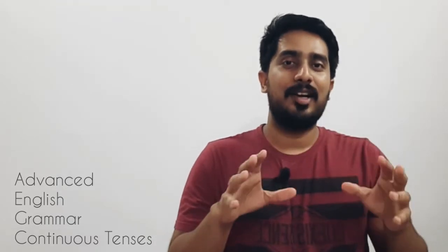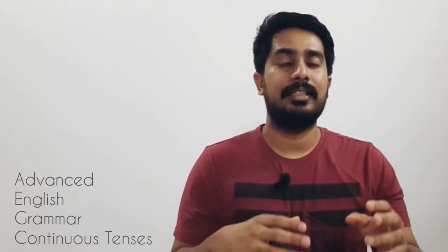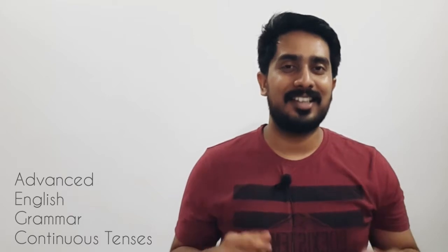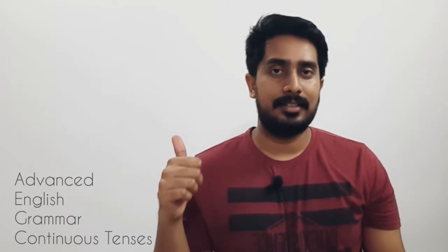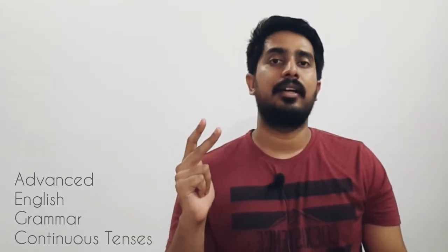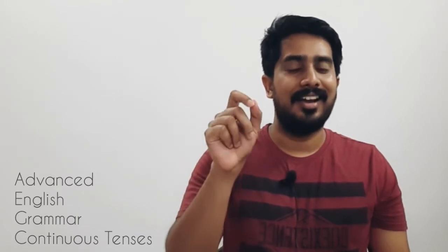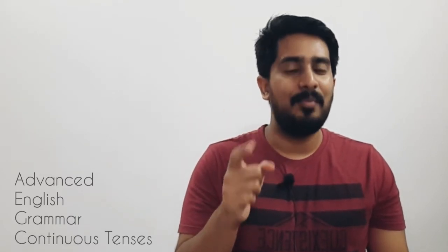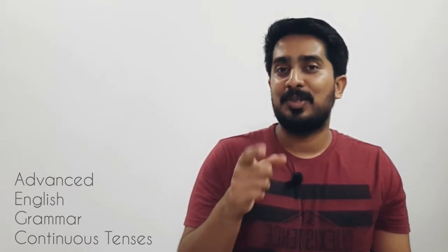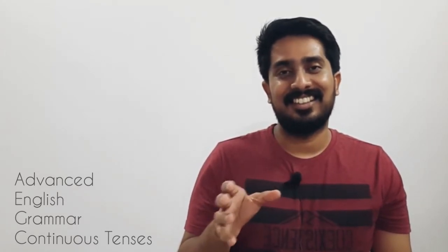Now let's try to look at the sentence structures of these continuous tenses. I was writing. I is the subject and was is the helping verb, and write is the root form of the verb, that plus ing. So the ing form most of the time helps you identify the tense.